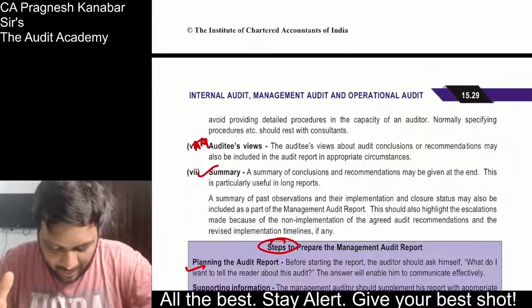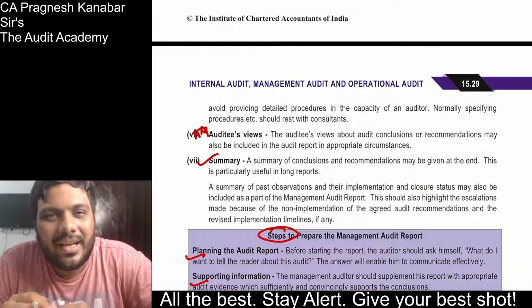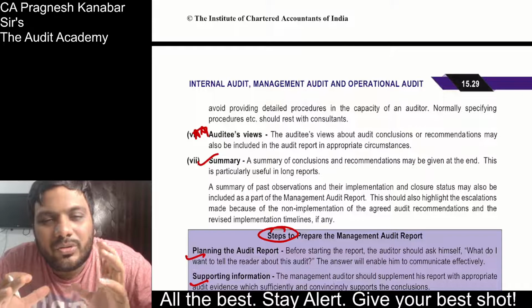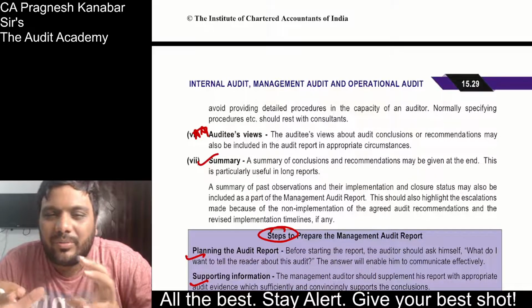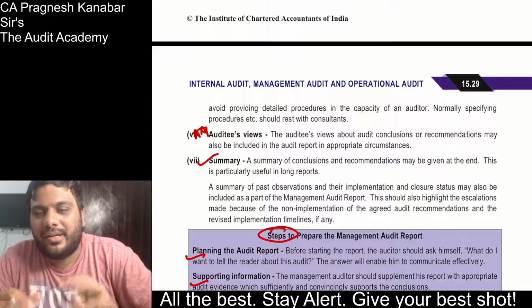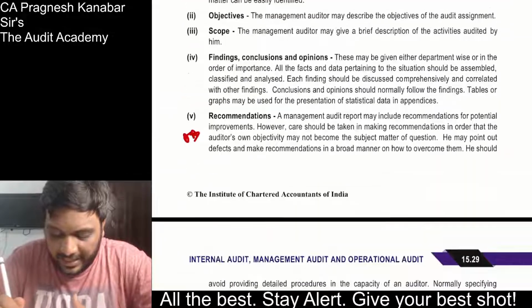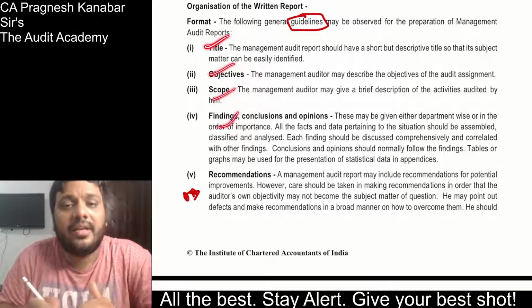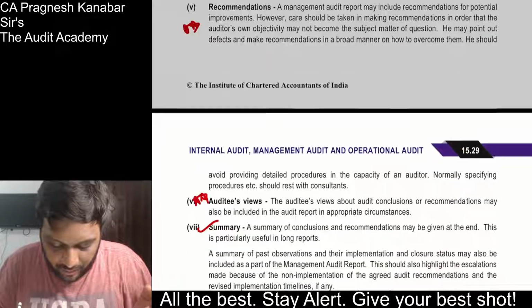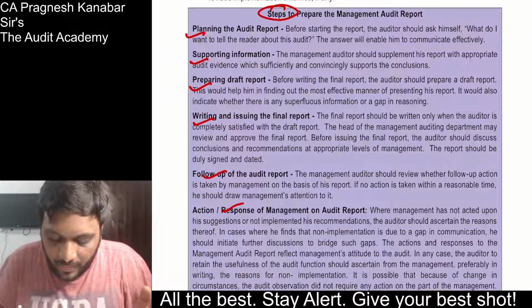So you can just write on your own, not a problem over here. I told you that these reports, normally internal management operation audit reports, will include these points. So do not get too bogged down with such kind of content. The main thing will be the title, the head points that you're giving. Inside that you can write on your own, not an issue at all. Okay, so look at this.